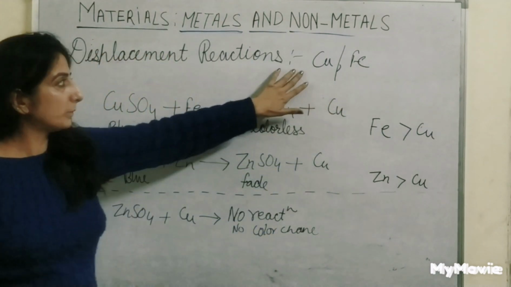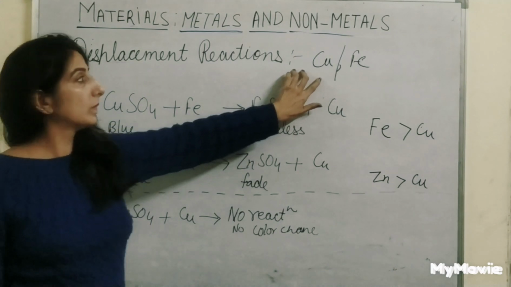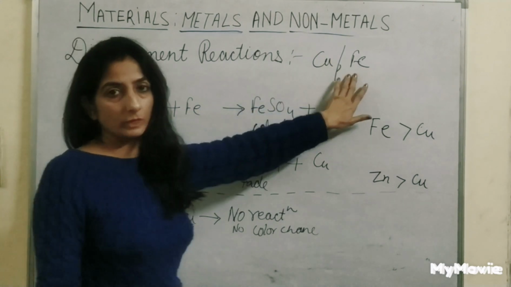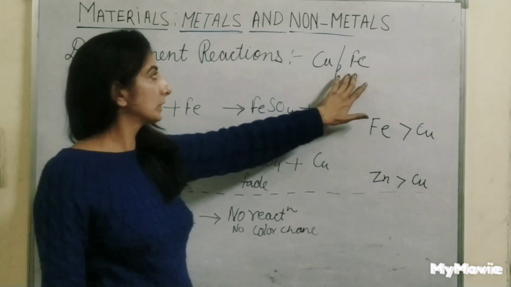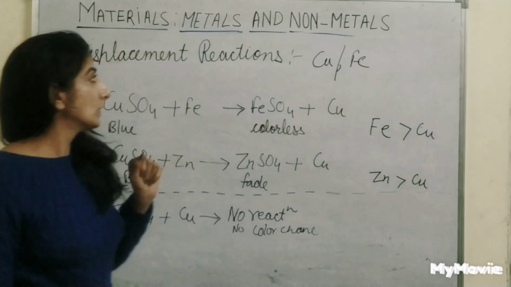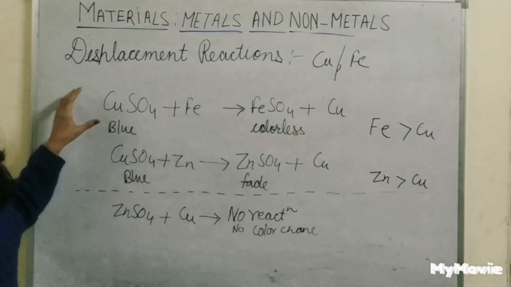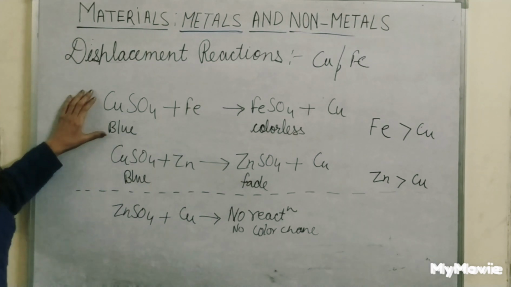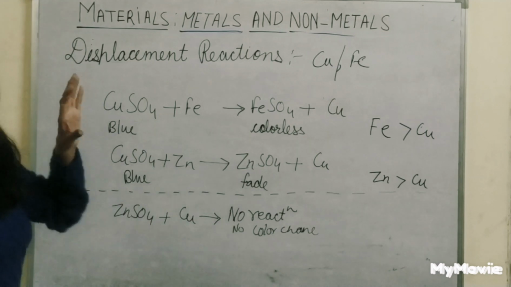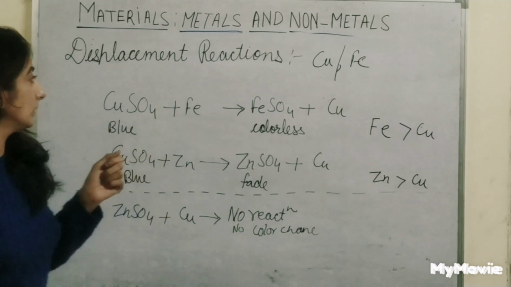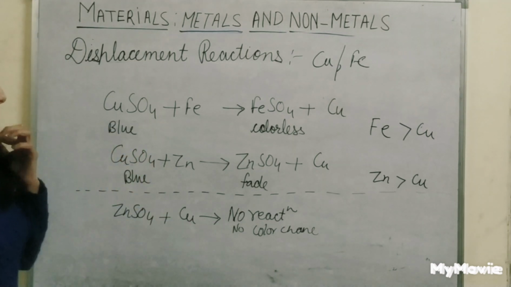For example, copper might not react with water, or water might not react with iron, so it is difficult to answer such a question. So displacement reactions help to know better the reactivity of the metals.